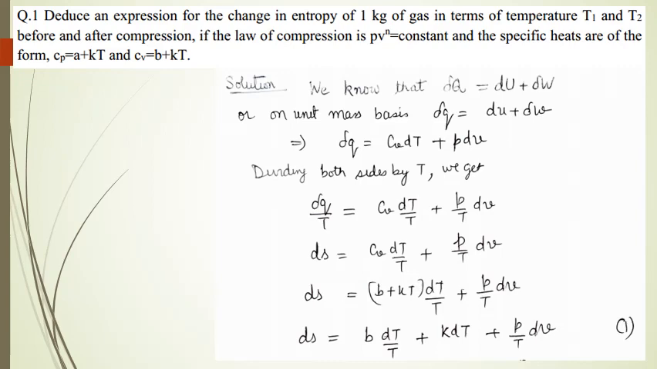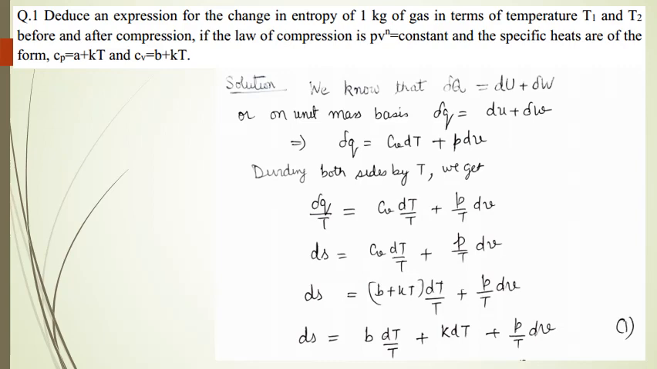Now, from the first law of thermodynamics, which is true for closed systems, del Q is equal to du plus del W. Or on a unit mass basis, we can write del Q is equal to du plus del W, where Q, U and W are written in small letters. Now del Q is equal to Cv dT plus P dV. Now dividing both sides by T, we get del Q upon T is equal to Cv dT upon T plus P upon T into dV.